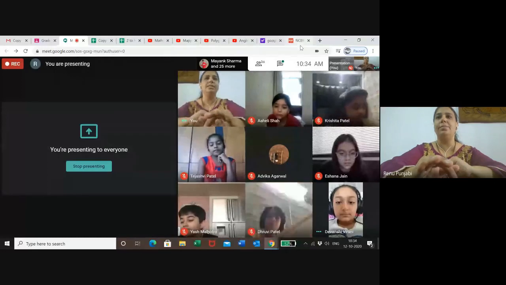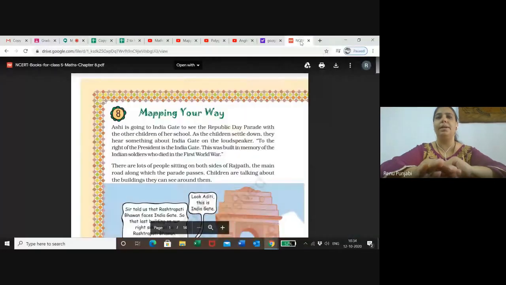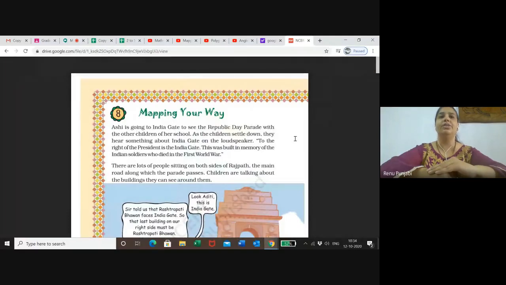So this chapter is related to the Republic Day parade where the children went to the India Gate. Now I will read. Ashi is going to India Gate to see the Republic Day parade with the other children of her school. As the children settle down, they hear something about India Gate on the loudspeaker. To the right of the president is the India Gate. Now they are saying to the right of the president there is an India Gate.